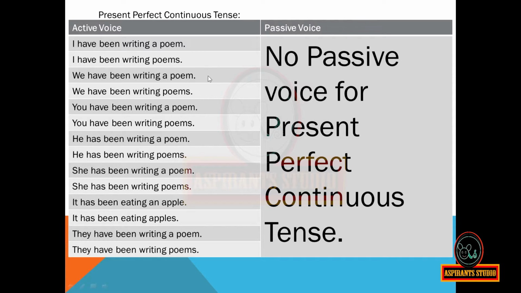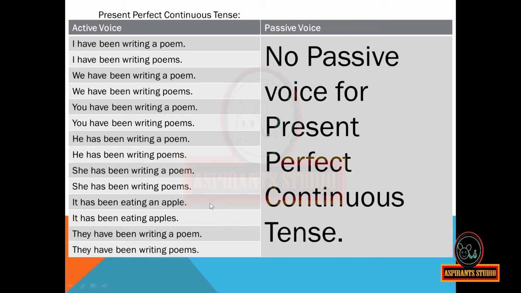We have been writing a poem. We have been writing poems. You have been writing a poem. You have been writing poems. He has been writing a poem. He has been writing poems. She has been writing a poem. She has been writing poems.